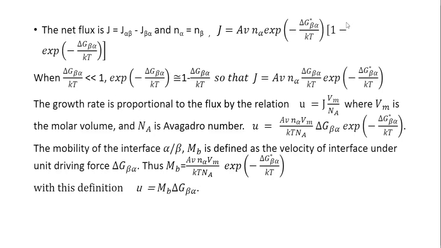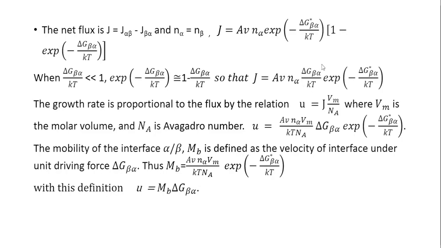So what we can do is, if delta G beta alpha upon kT is much less than 1, then we can expand this exponential term by series. So when you expand, this is approximately 1 minus delta G beta alpha by kT, so that J is equal to the accommodation factor multiplied by the Debye frequency multiplied by N alpha into delta G beta alpha by kT.